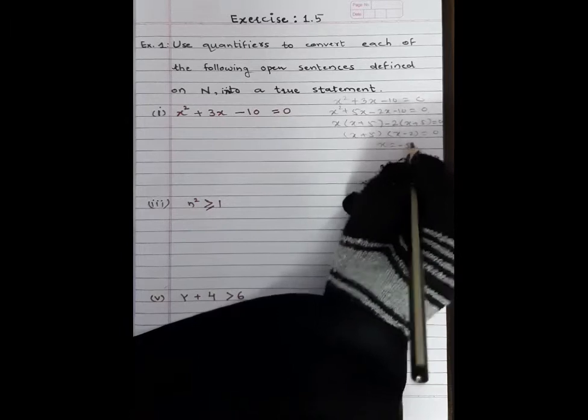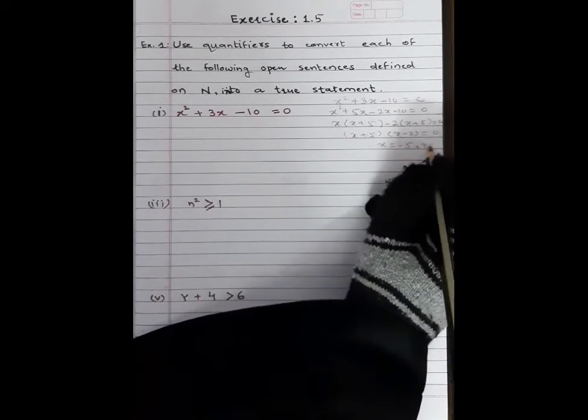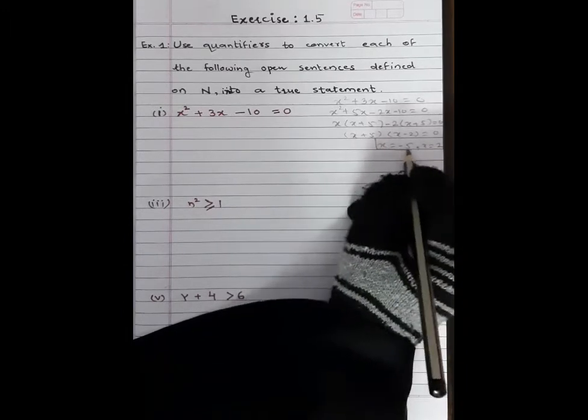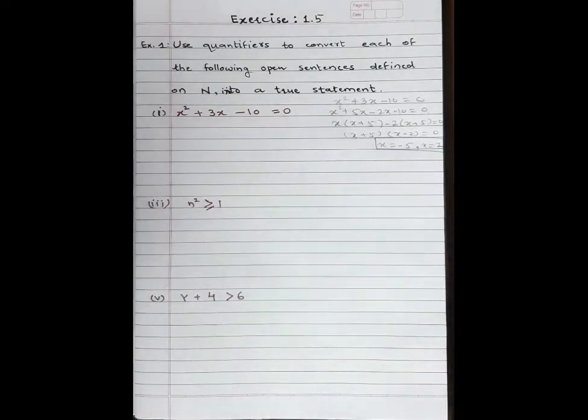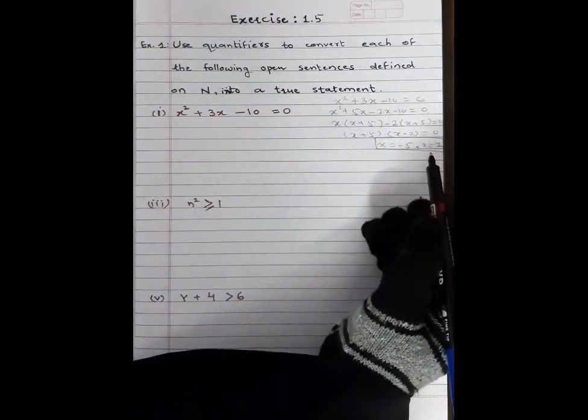X is equal to minus 5 and x is equal to 2. Here two values of x are coming.